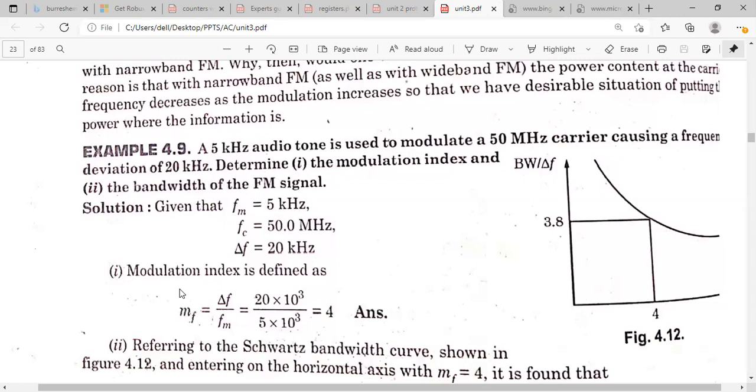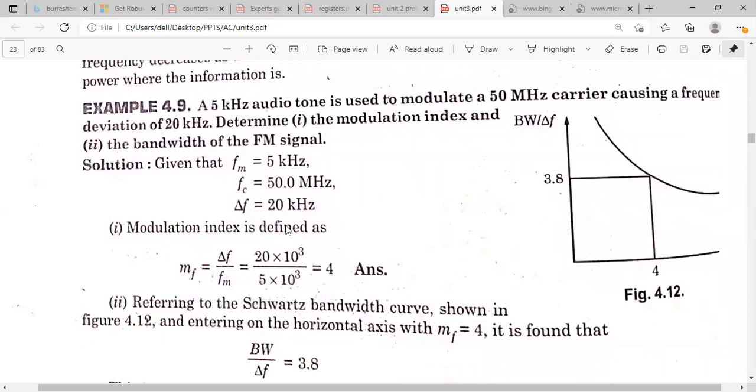How can we calculate the modulation index? Delta f by fm. Delta f is 20 kilohertz and fm is 5 kilohertz. From that you will calculate the modulation index. And how can we calculate the bandwidth of the FM signal? From Carson's rule, the bandwidth is equal to 2 into delta f plus fm. But in this problem, the curve will be given.